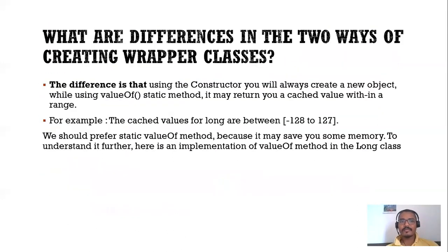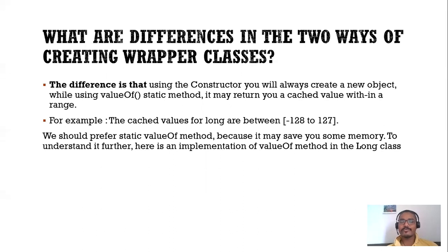I hope the differences are clear for you. It's very simple to understand when we use the constructor way of creating the instance: you will always have to create a new object for every single value. If you want to store 9 using the constructor, and another 9, both times it will create new objects.